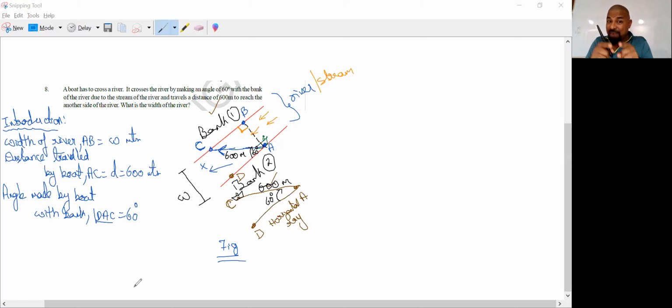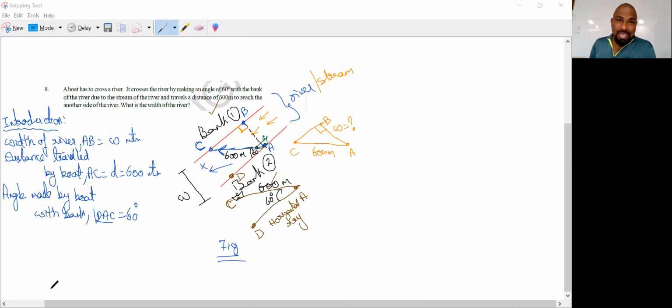The triangle we can see is C, B, and A. We need a triangle, and here it is 90 degrees, the path is 600 meters, and he is asking us to find the width.